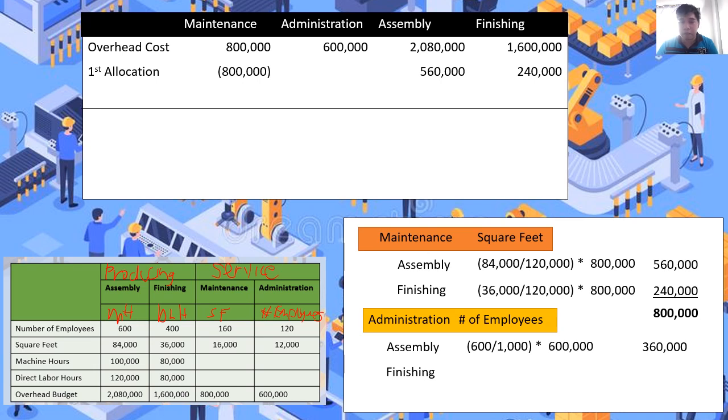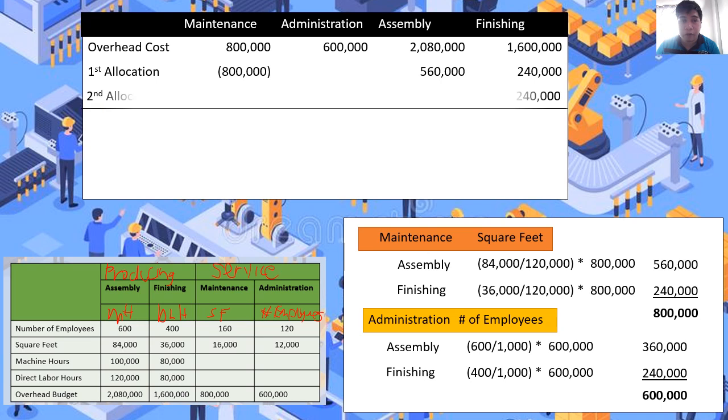How about for the finishing department? So, sa finishing department, we have 400 employees over 1,000 employees multiplied to 600,000 pesos. So, the amount to be allocated from administration to finishing department will be 240,000 pesos. So, to check if tama ba yung ating itatransfer na cost, 360,000 plus 240,000 pesos, the amount is equal to 600,000 pesos, which is the same amount na i-allocate natin from administration to the producing department.